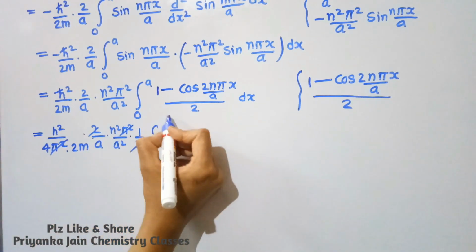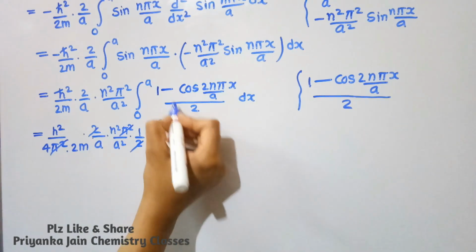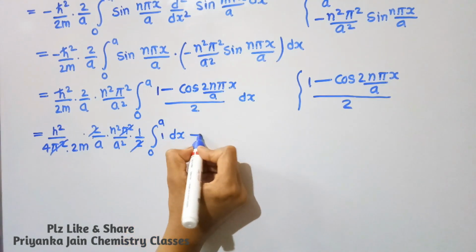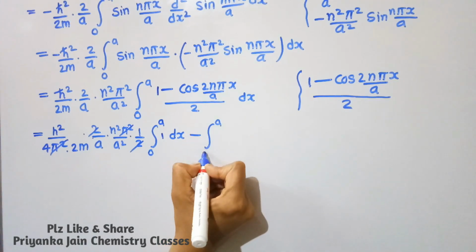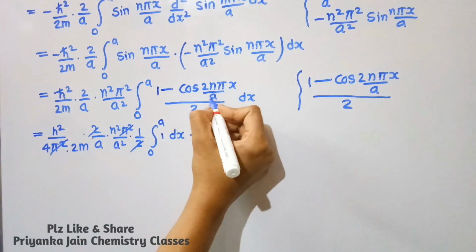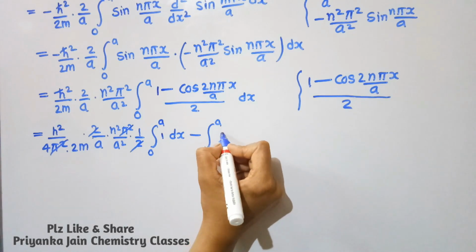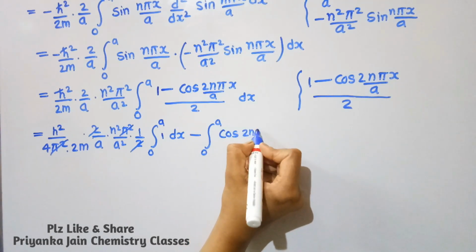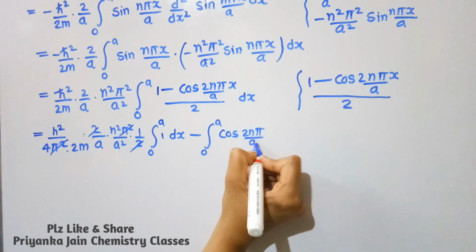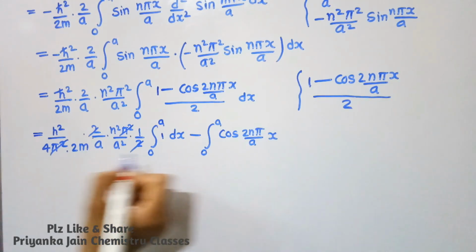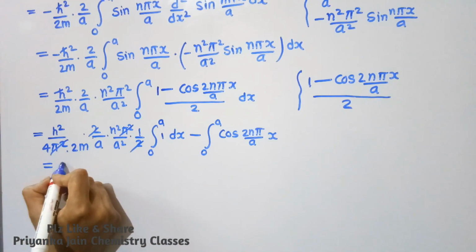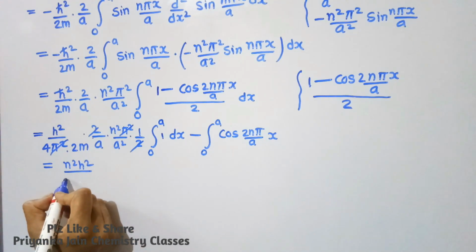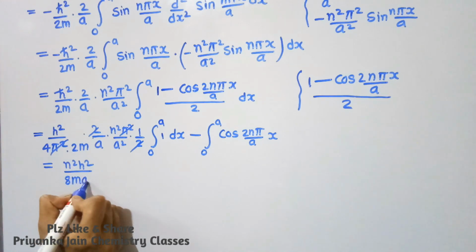Here this will be equal to the integral of 1 dx minus the integration of cos 2n pi upon a x. Here we can write n square h square upon 8 m a cube.